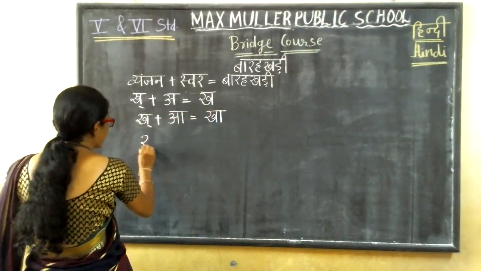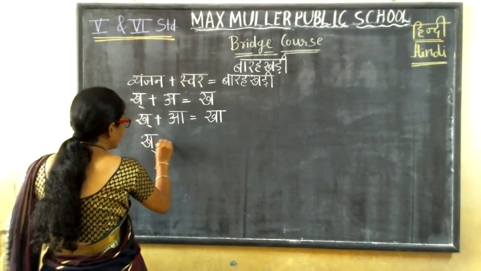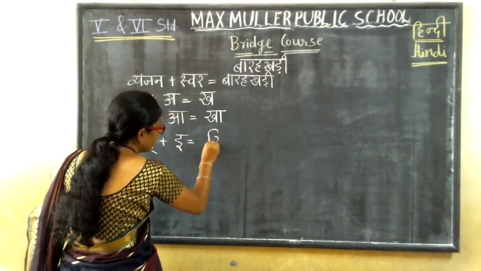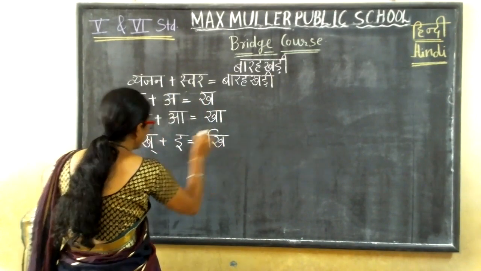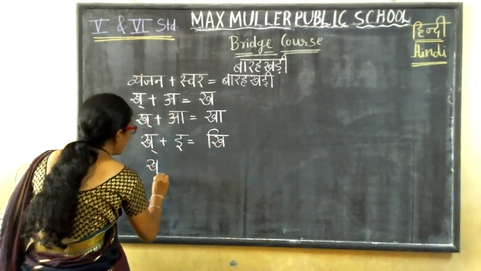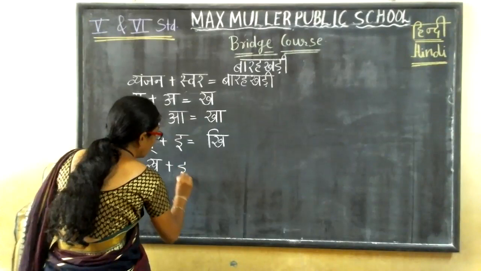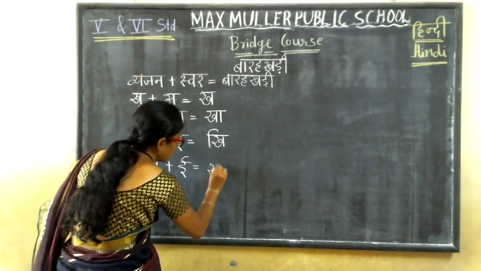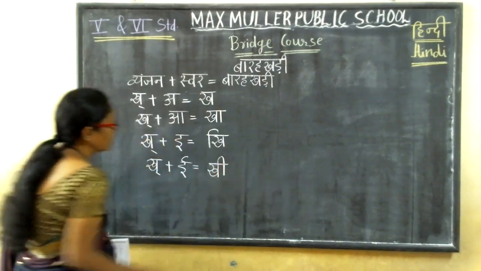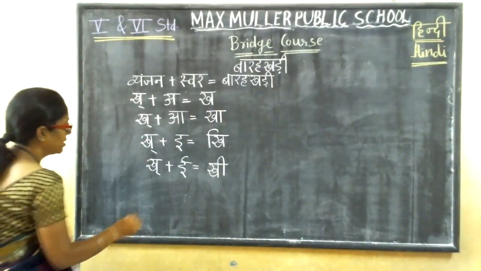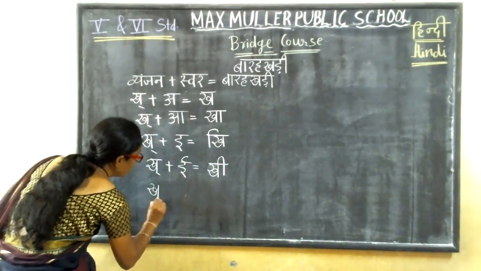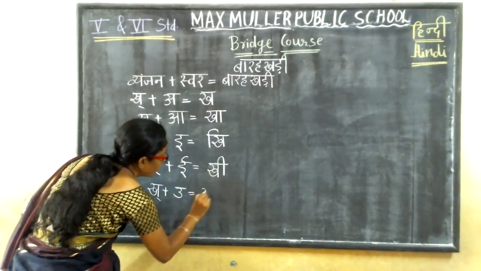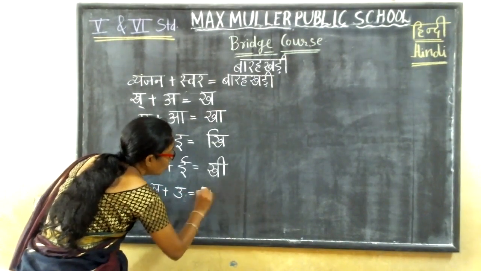Next, kha half plus e. What will you get? Khi. Next, kha half plus badi e. What will you get? Khee. Next, kha half plus u. What will you get? Khu.